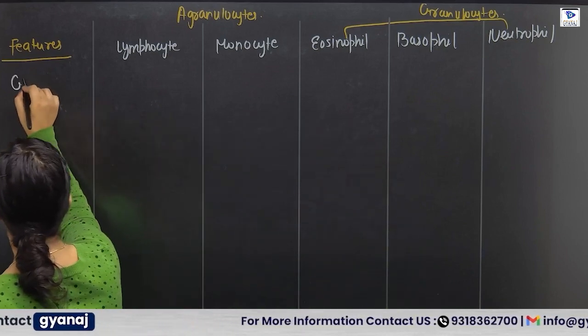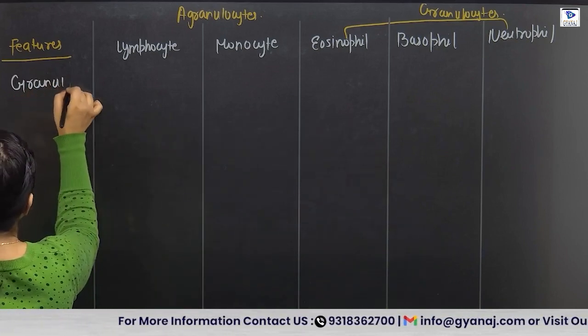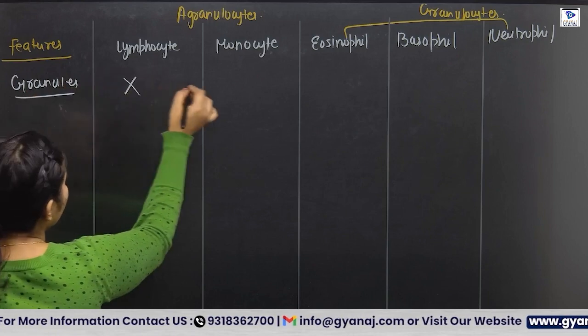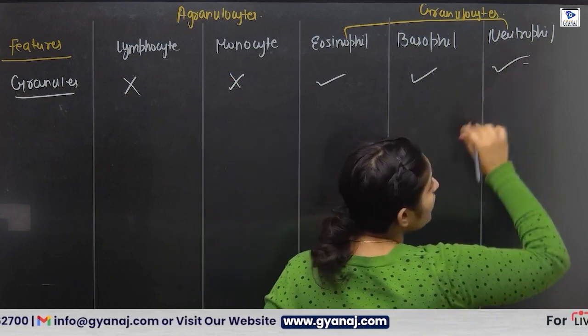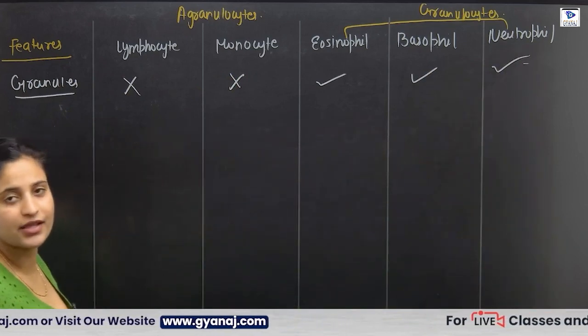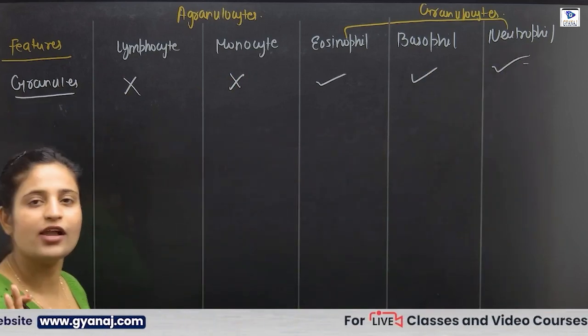First we talk about the granules. So in lymphocyte and monocytes, granules are absent. In eosinophil, basophil and the neutrophils, granules are present. Whatever the cell, they all have granules.